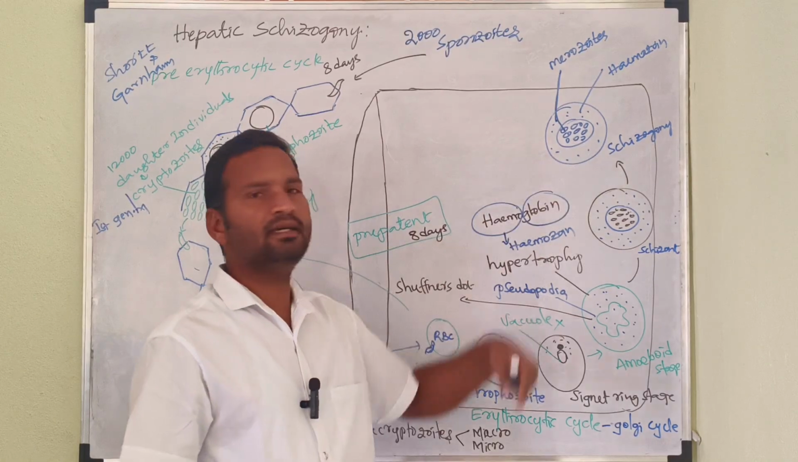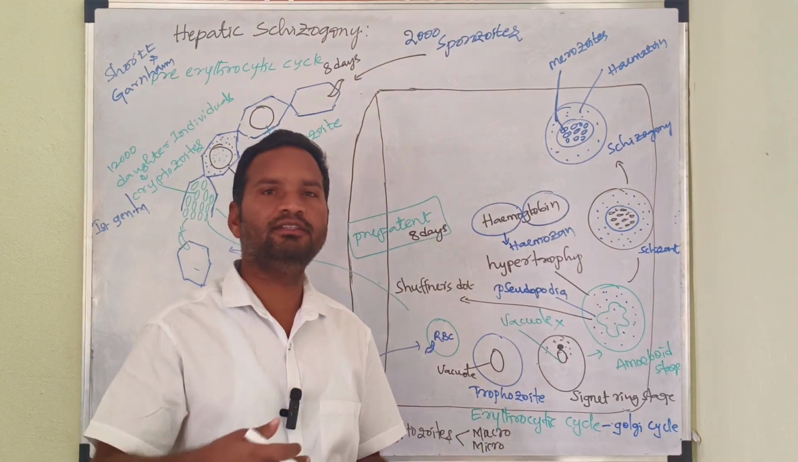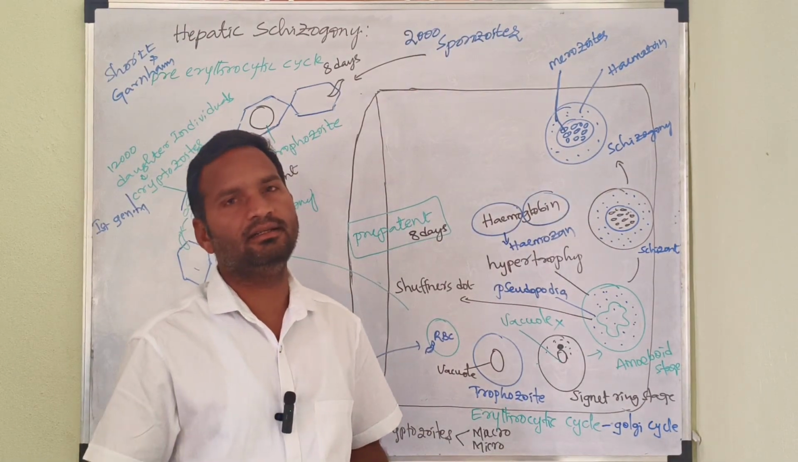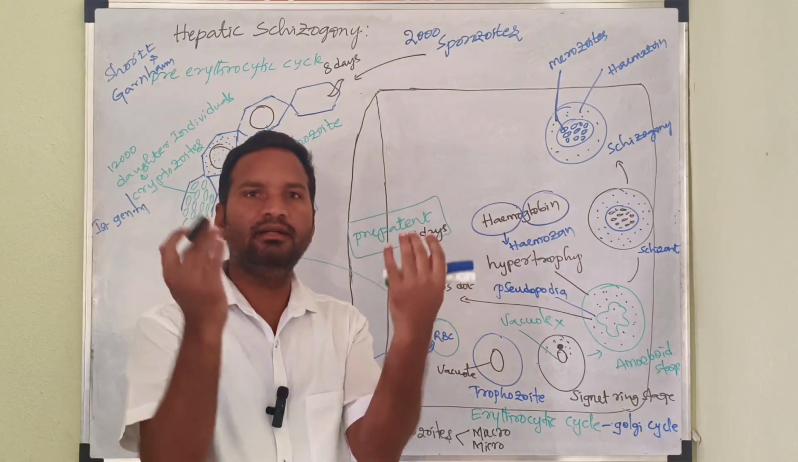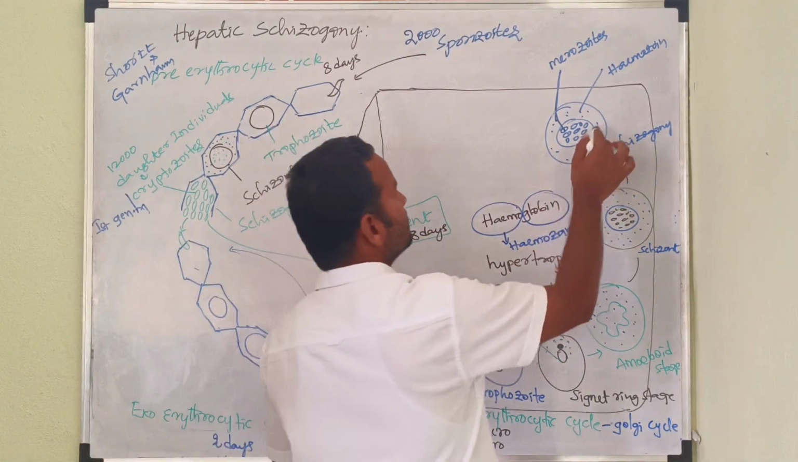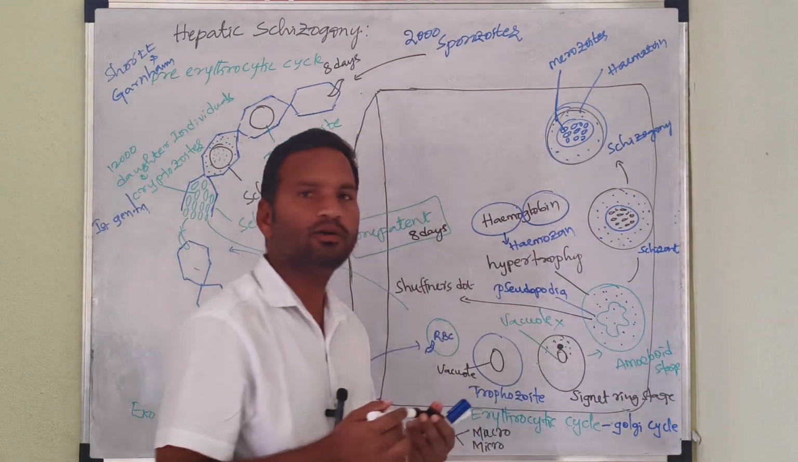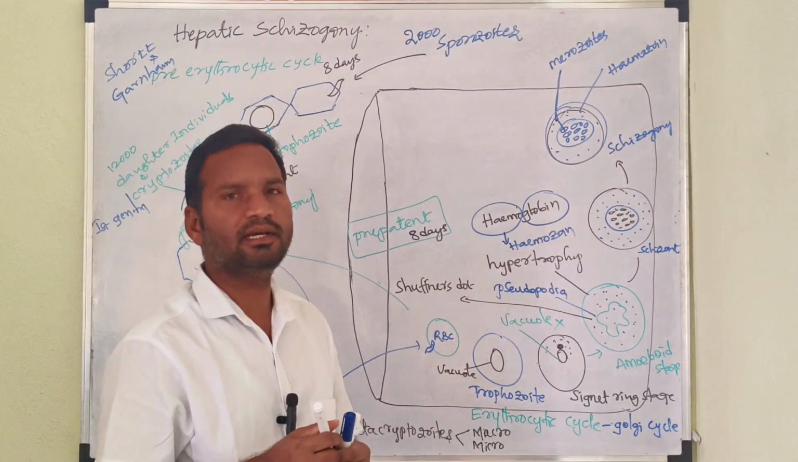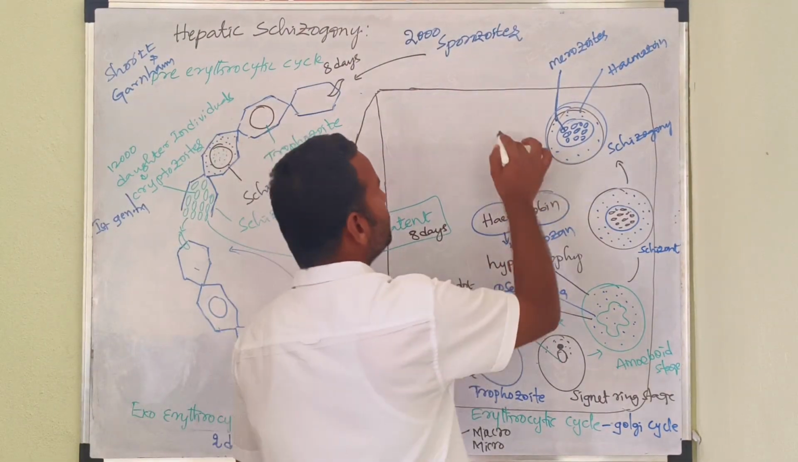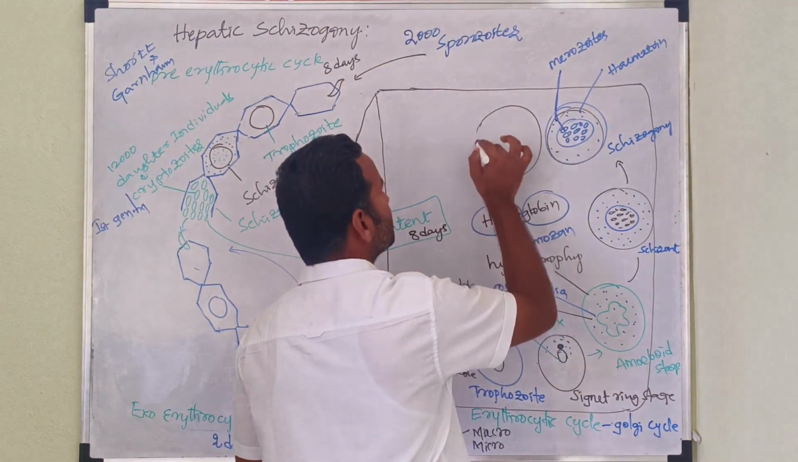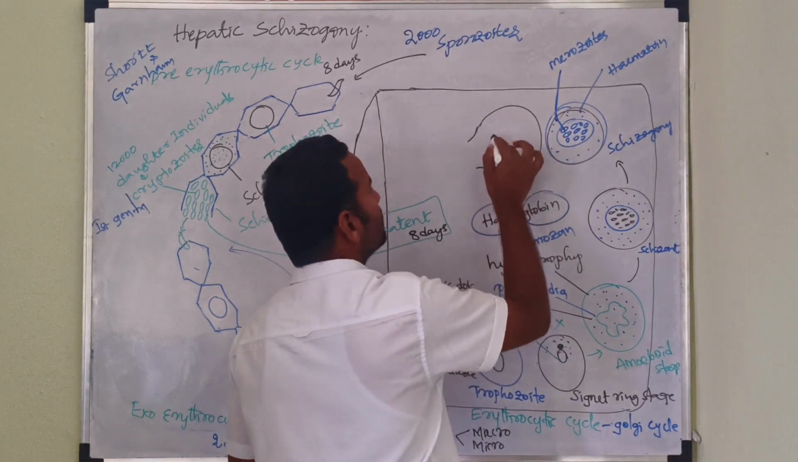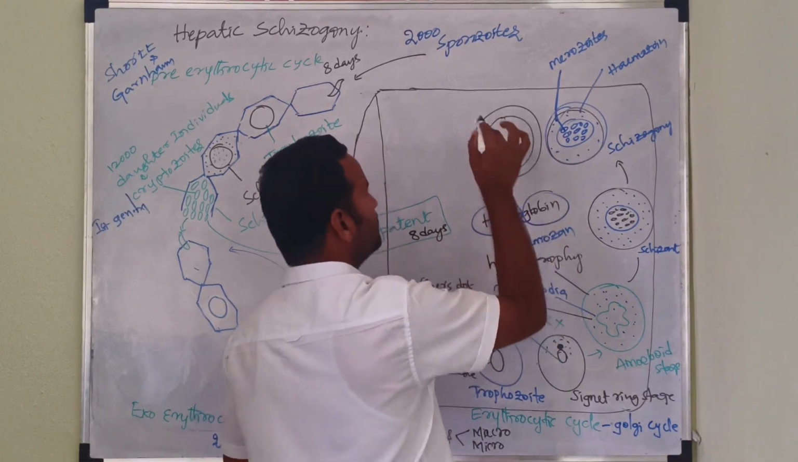Yes. In this phase, as a result, what will happen? It further increases in size, then occupies the entire RBC cell. As a result, the RBC cell bursts.